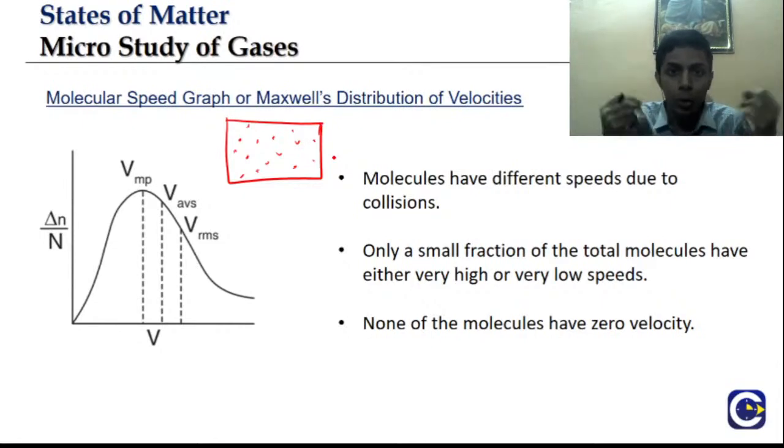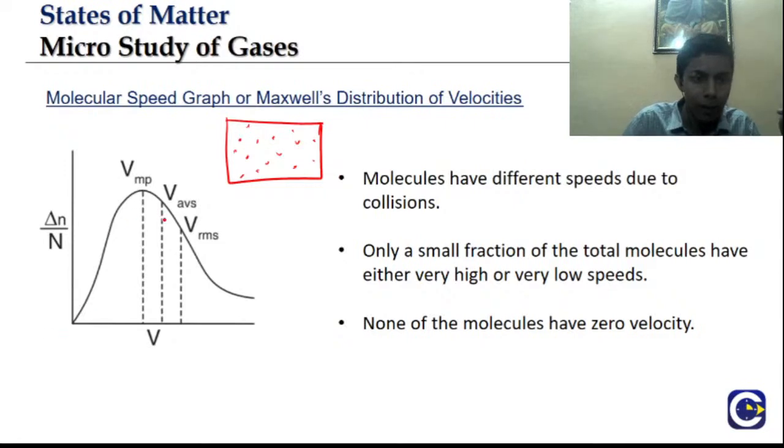No, they are moving at random speeds. Some are moving at very low speed, some at very high speed. And what exactly is the pattern? That pattern is given by this Maxwell distribution curve. Many natural phenomena follow this particular curve. This is called the Maxwell distribution curve.